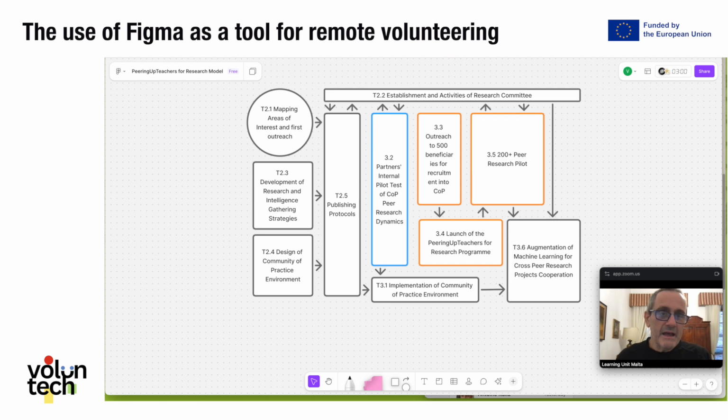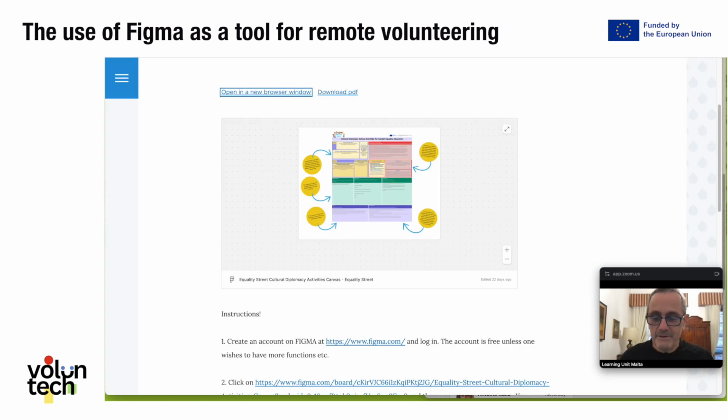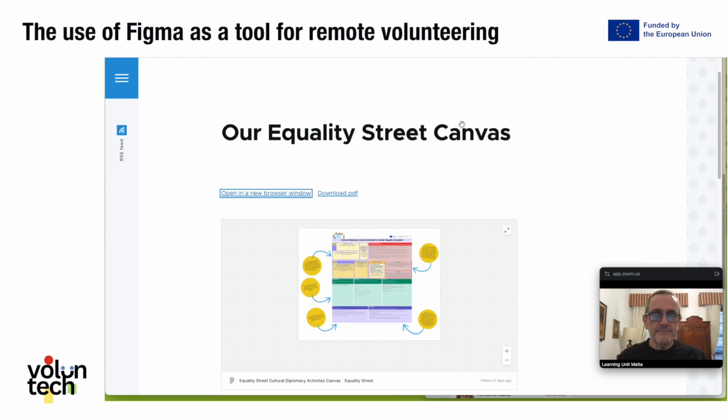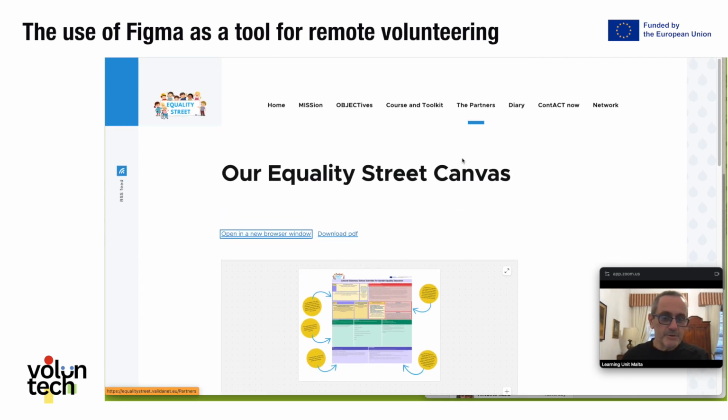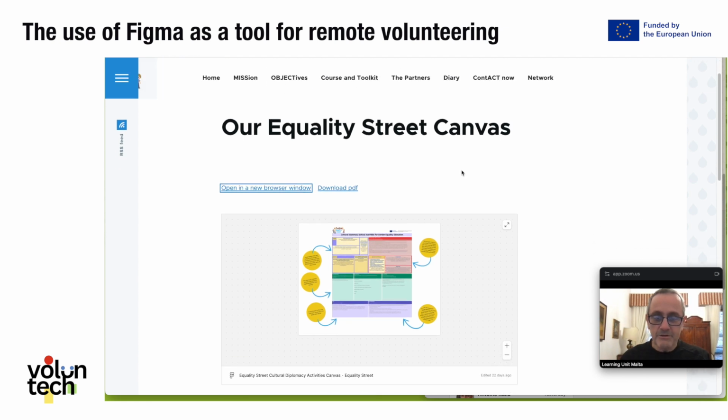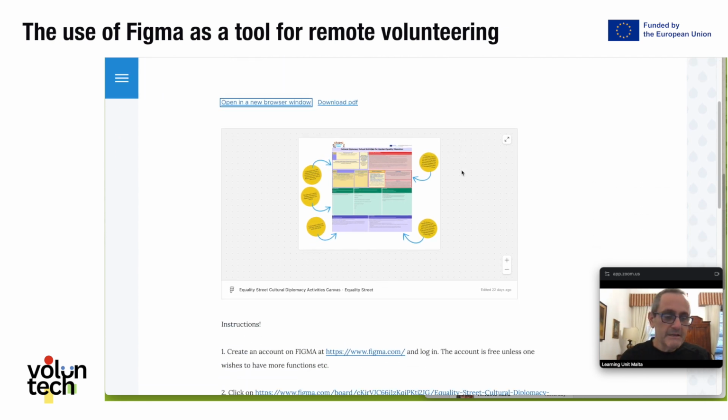And then I would like to show you one good example where we are using it for remote cooperation. This is a project that is ongoing, and we wanted to create a template for teachers in different schools in different parts of Europe to create cultural diplomacy activities in schools.